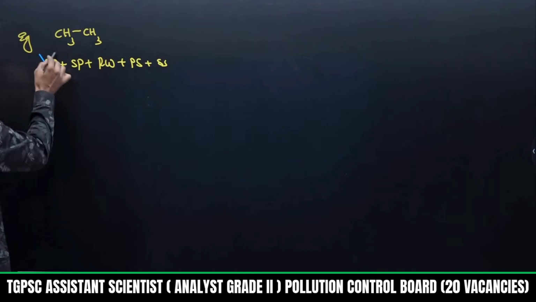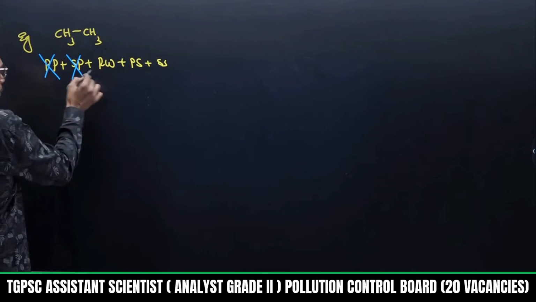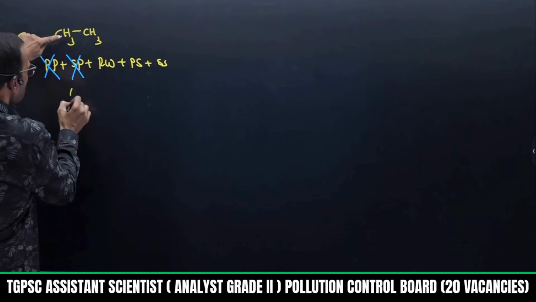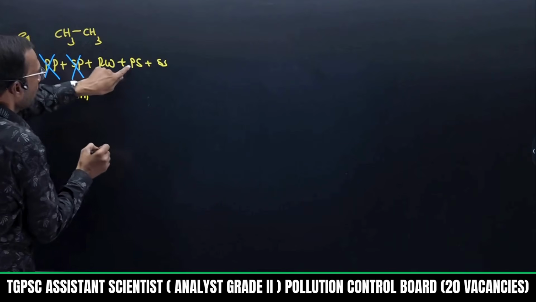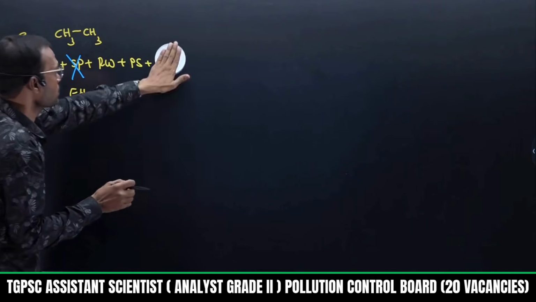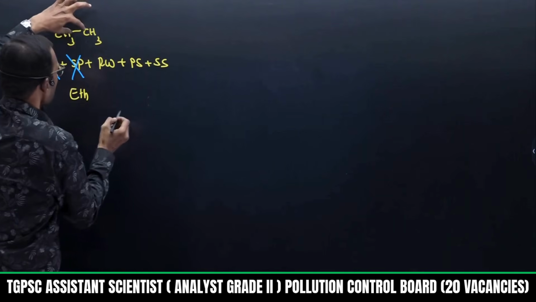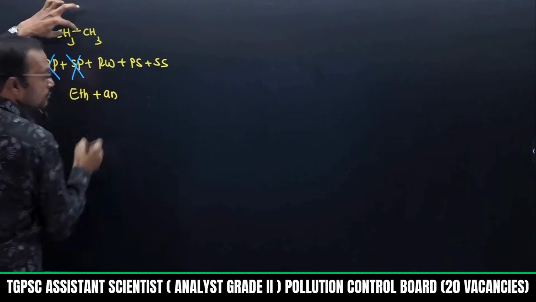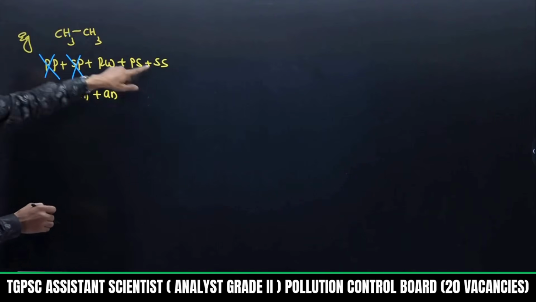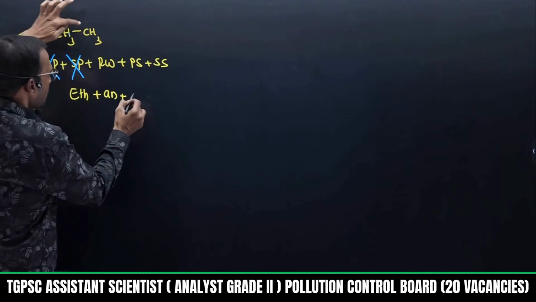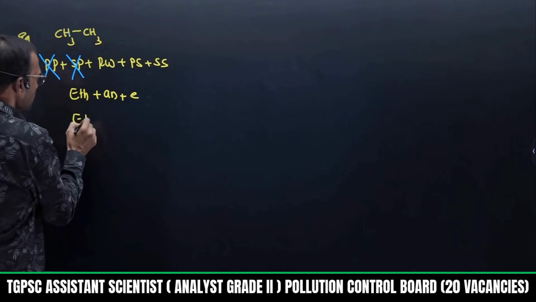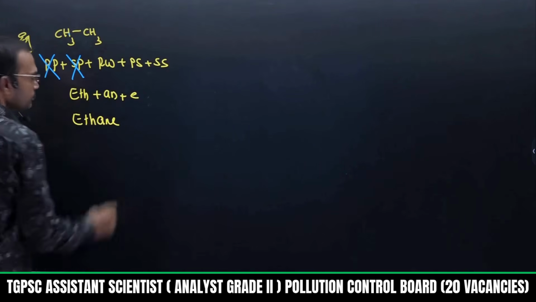In this one there is no ring, there is no substitution. Root word means how many carbons are present? Eth, 2 carbons only. Primary suffix tells about saturated or unsaturated. Between 2 carbons single bond is present, that's why I am writing AN. And here secondary suffix, it is a hydrocarbon, end with E. So now see, the name is ethane.